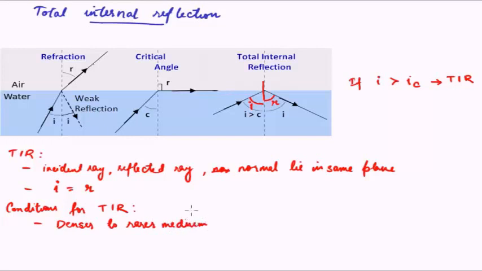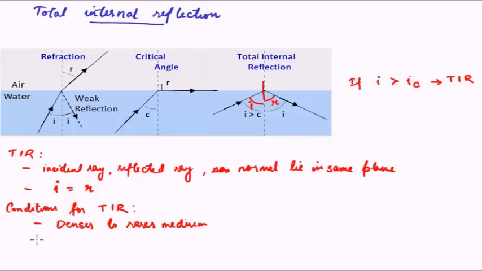Why so? Because if the light were traveling from a rarer to denser medium, then obviously the refracted angle would have been less than the incident angle, and we would never have reached a condition of critical angle. Hence the question of total internal reflection would have been out of the question. So the first and foremost thing is that the light must be traveling from a denser to a rarer medium.